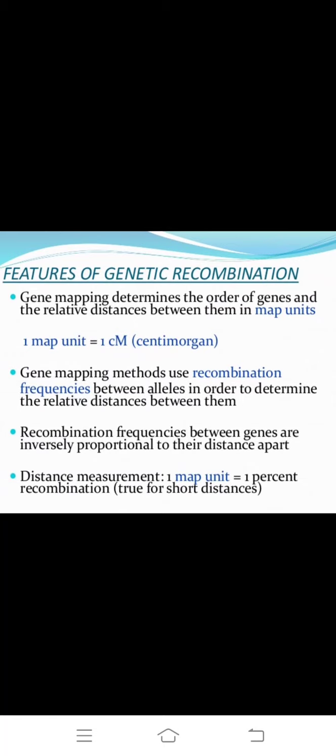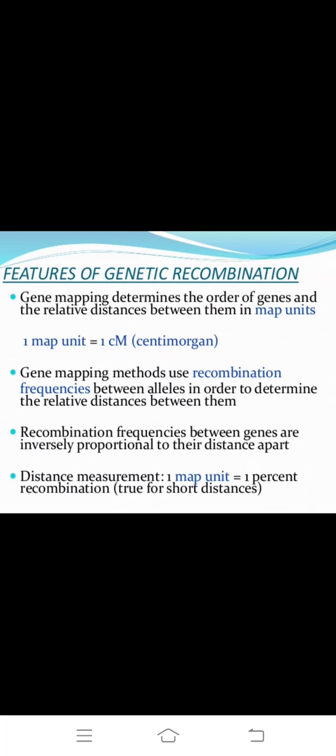Recombination frequency between genes is directly proportional to the distance apart. Distance measurement: one map unit is equal to 1% recombination.